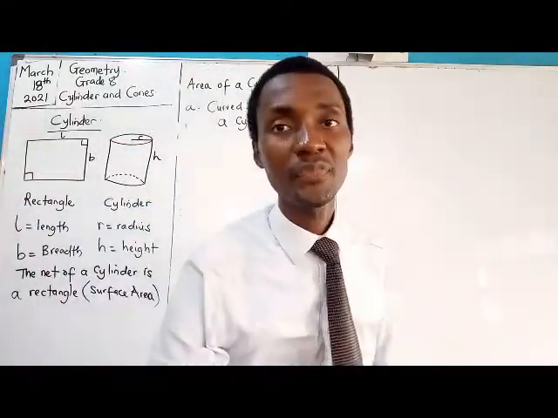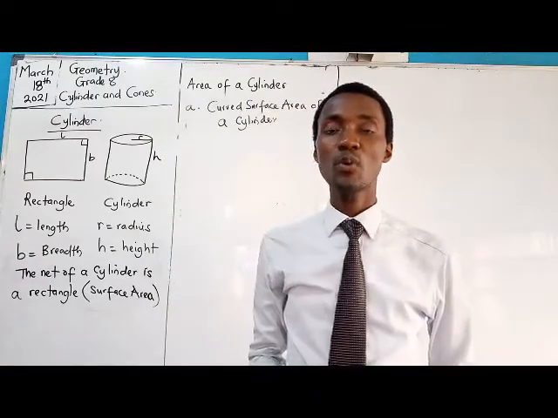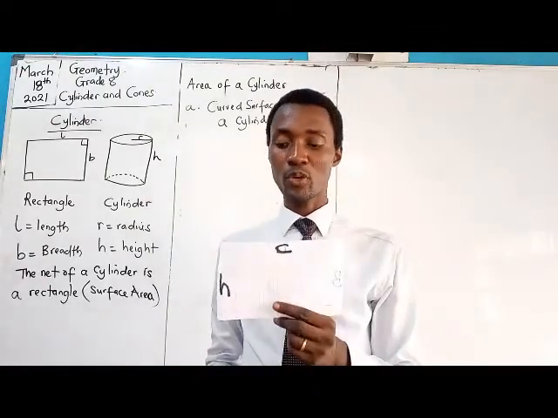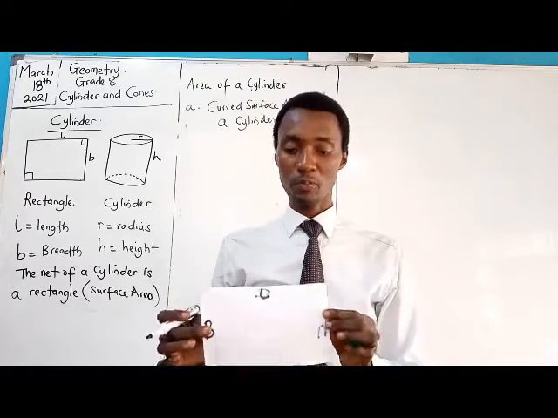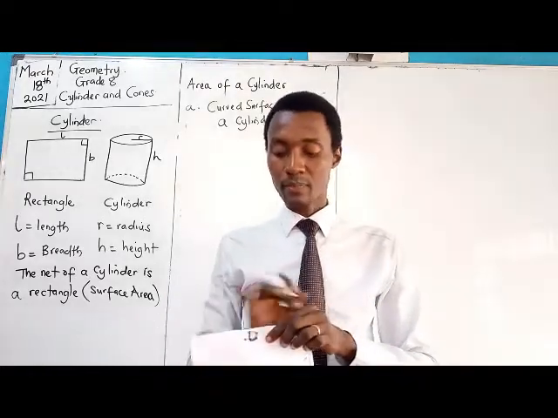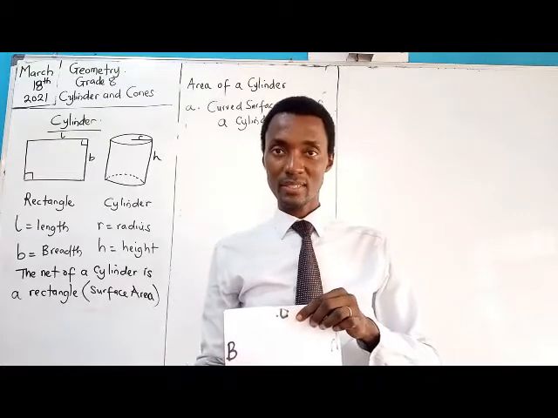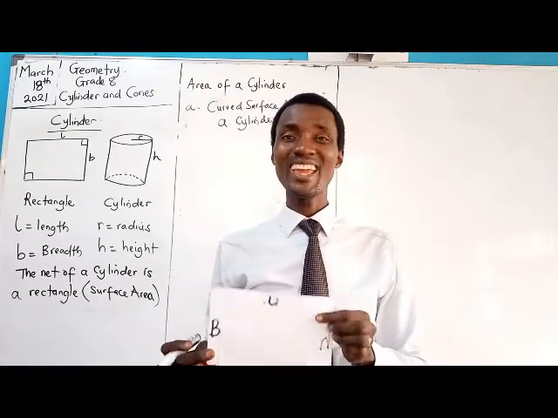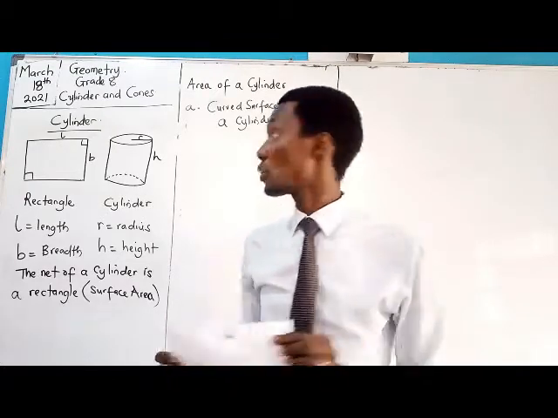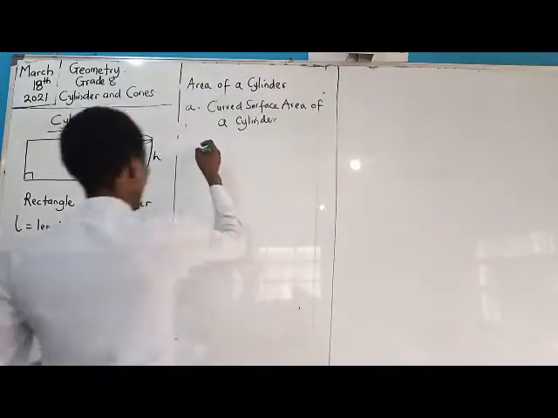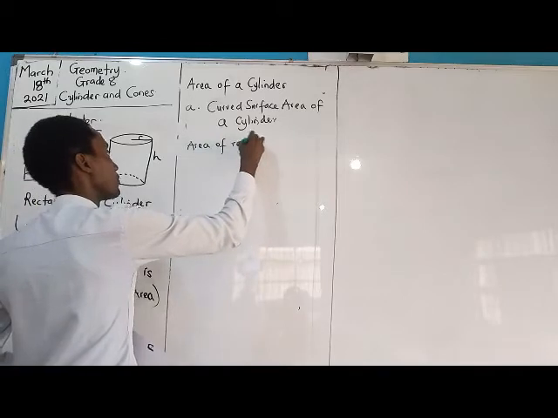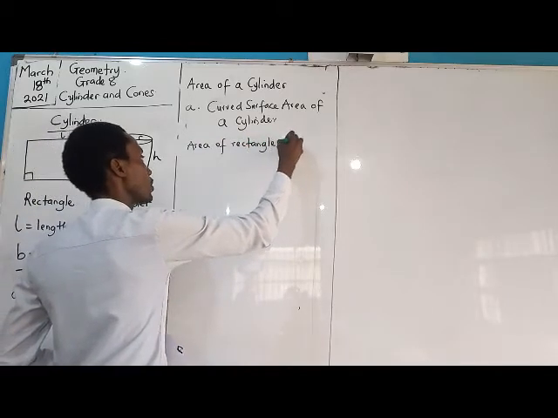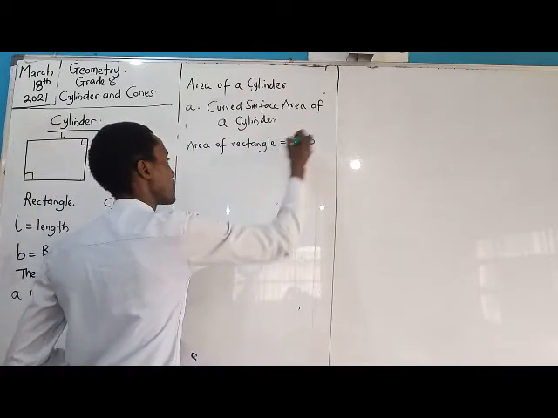Now what is area? Area is simply what? Length times breadth. If we consider our rectangle here, this is my prop for this. The length times the breadth will give you the area of a rectangle. So the area of a rectangle will be equal to what? Length times breadth.